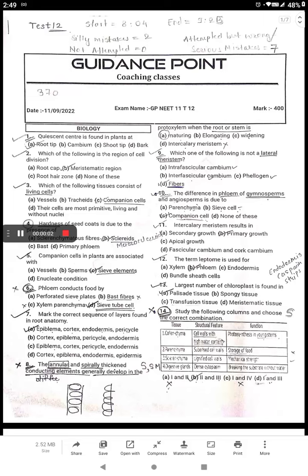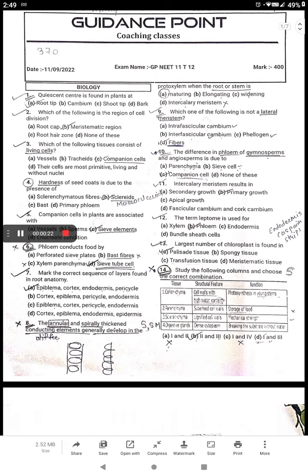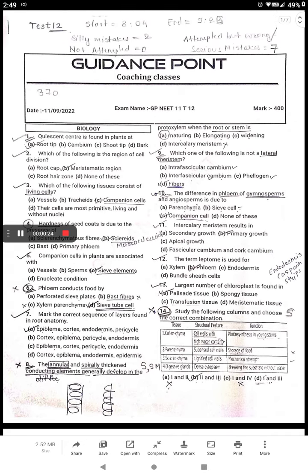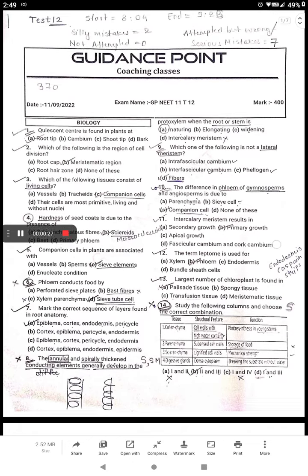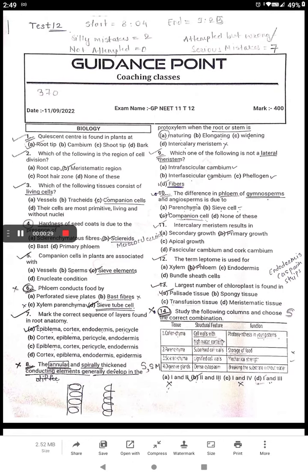So this was the test which was conducted of biology, anatomy of flowering plants, and I scored 365 out of 400. I have made a total of 7 serious mistakes. Silly mistakes are 2, which are the silliest ever. Not attempted 0. This time I had attempted everything, even where I was not knowing, I attempted it. So something like that happened, and I was nervous about it.